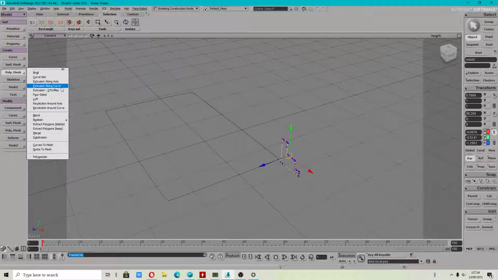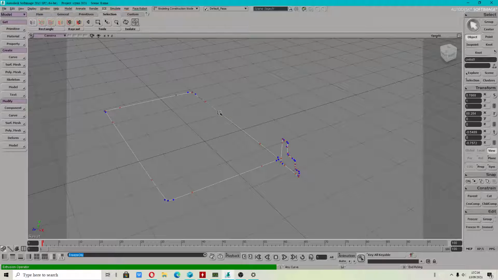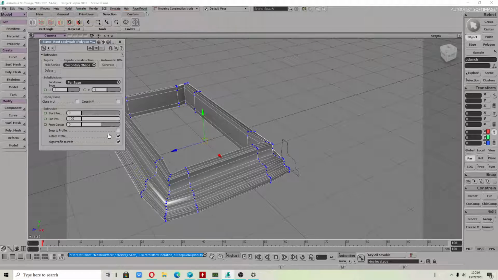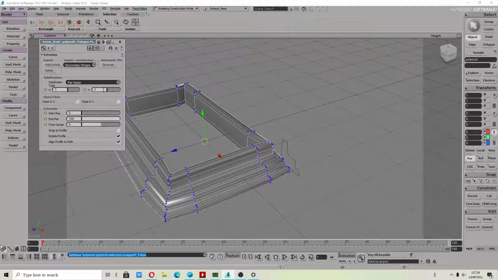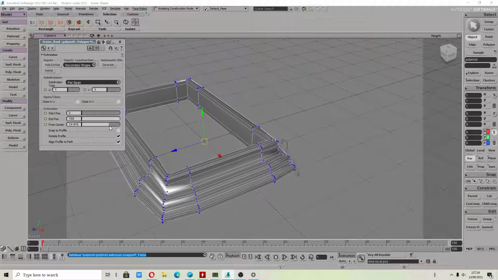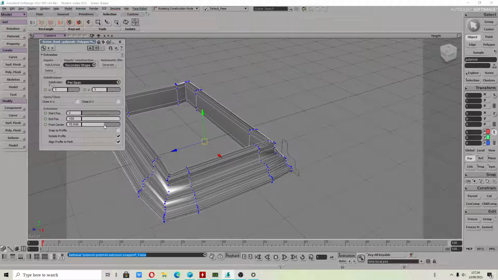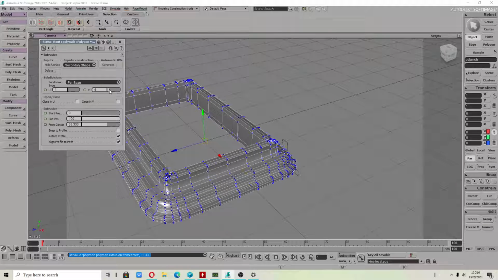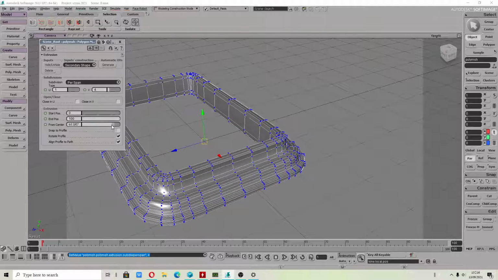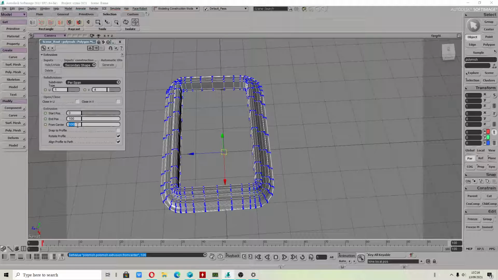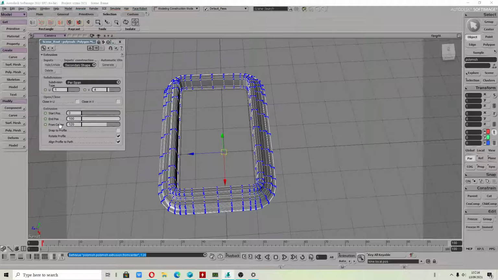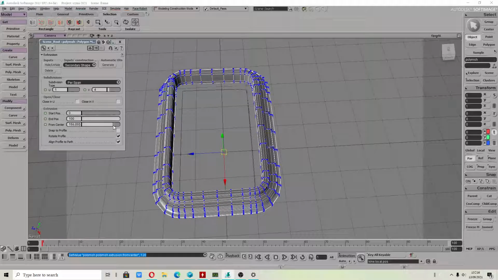Extrusion along the curve. Okay, now we choose the curve. We also have some options, snap to profile, but the most important is when you add more segments from center. This is important too, because this will adjust our shape better. Option called from center. You see, we don't have any artifacts. I will set it to 120. You can still use a higher value.